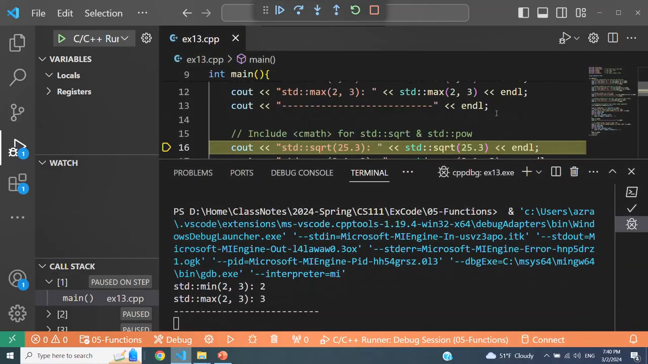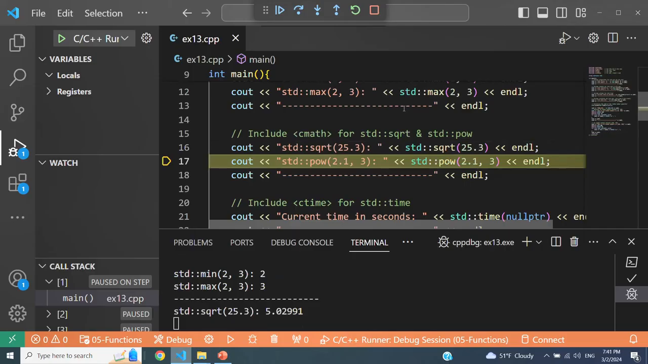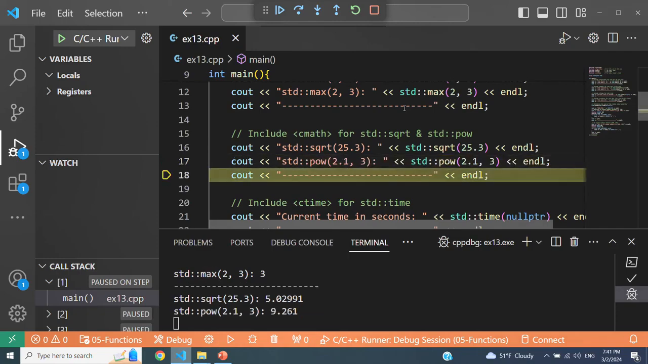Let's go to square root. When you take the square root of 25.3, it should be 5 point something. It's coming from the cmath library, the math library. The power of 2.1 raised to the power of 3 is 9.261.